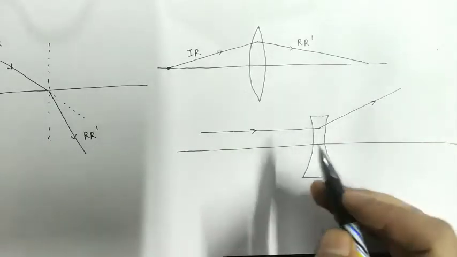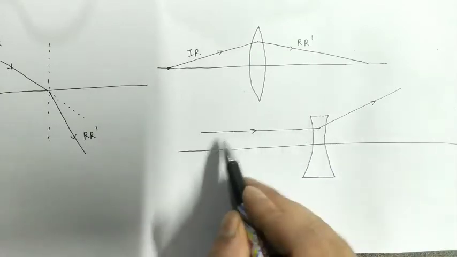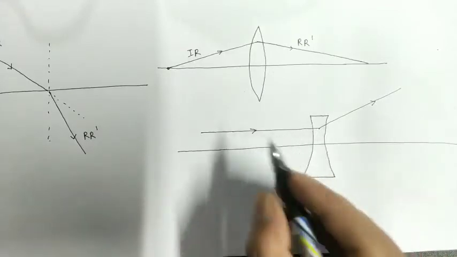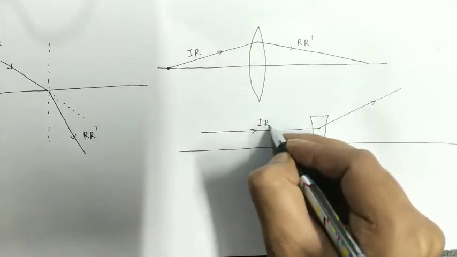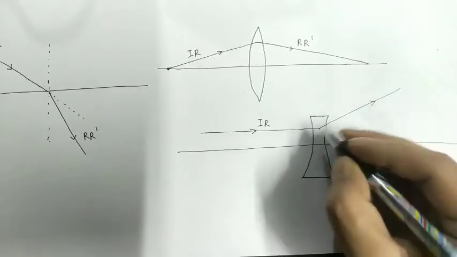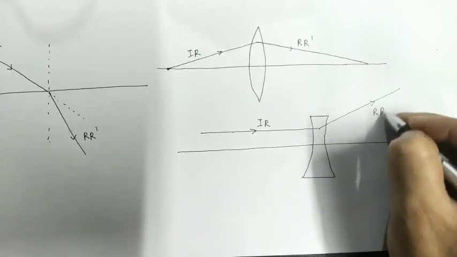So in this case, which ray is the incident ray and which ray is the refracted ray? This ray is before the optical event, that is refraction, so this ray is our incident ray. This ray we are getting after the optical event, that is refraction. Therefore this ray is the refracted ray.